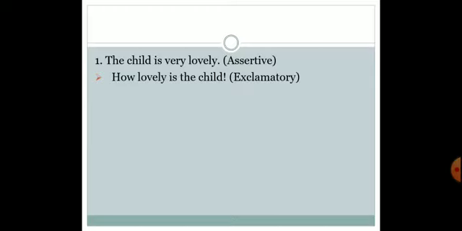Step 3, do we have over here a or an? No. So we are not using a or an in the sentence. So what we are supposed to use is how. So the exclamatory form would be how lovely is the child, and at the end we will be putting an exclamatory mark. This is really easy and you will only get this through practice.